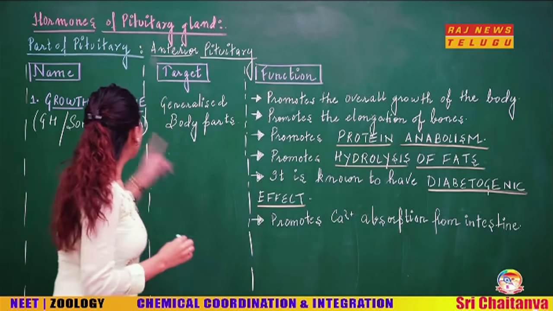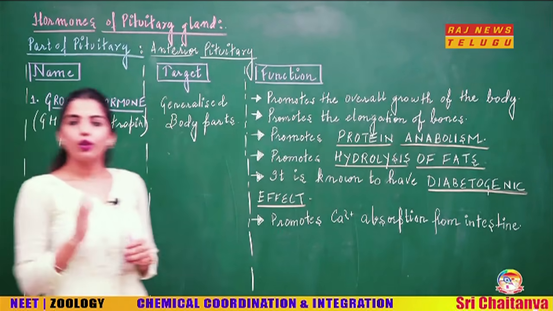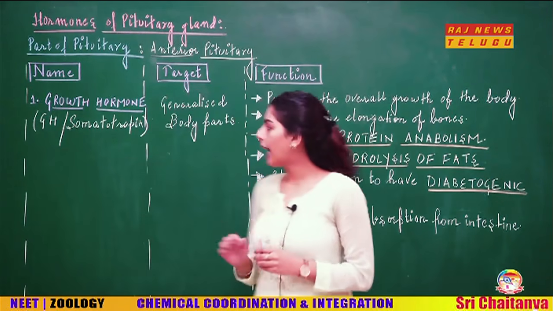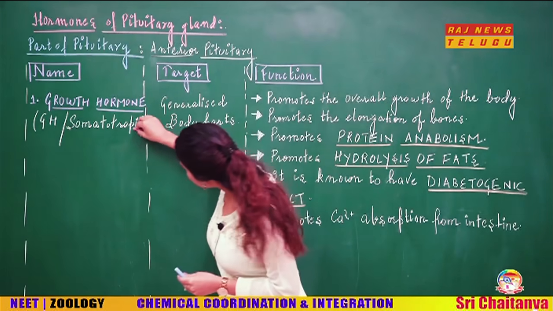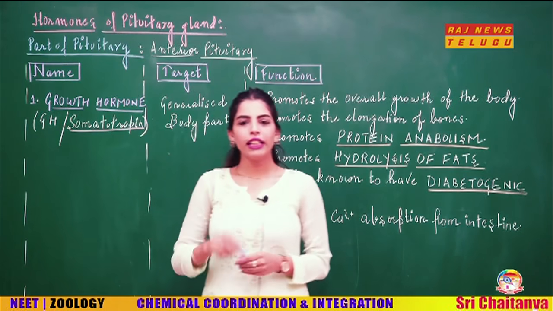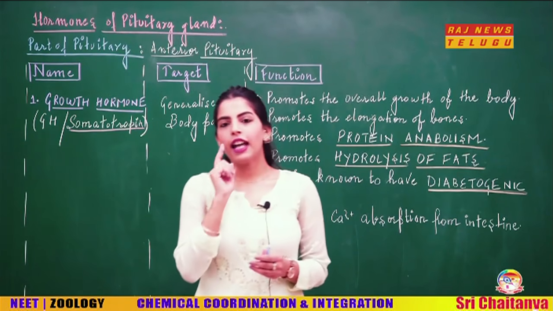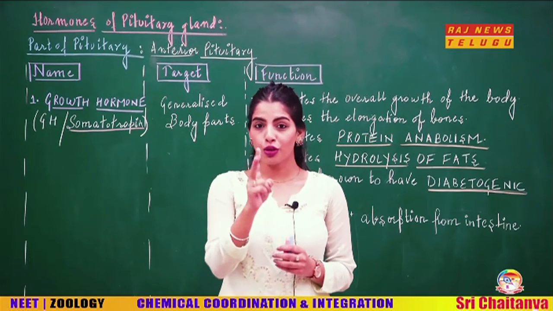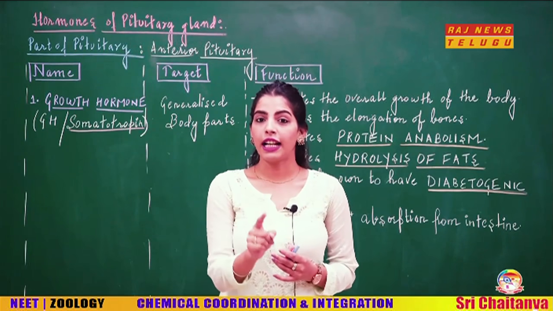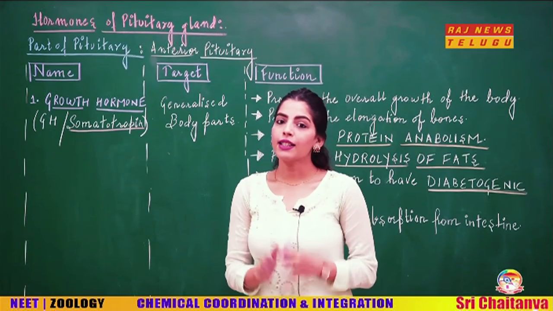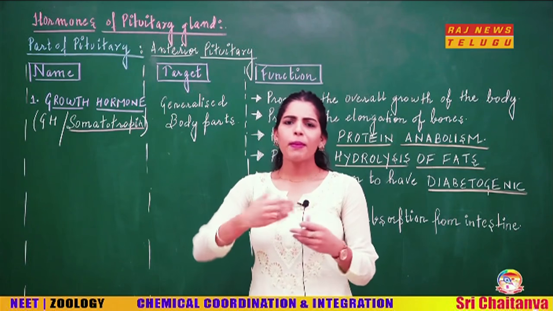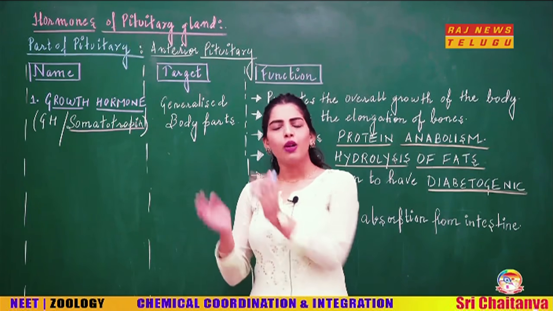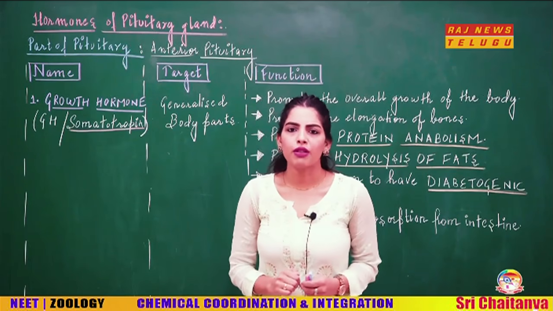Students, growth hormone is also called somatotrophin. What is the other name? Somatotrophin. Now, can you relate it with the other terms? In the hypothalamus, we mentioned two terms: somatocrinin and somatostatin. Maybe they can frame a question like, what hormone is called somatotrophin?